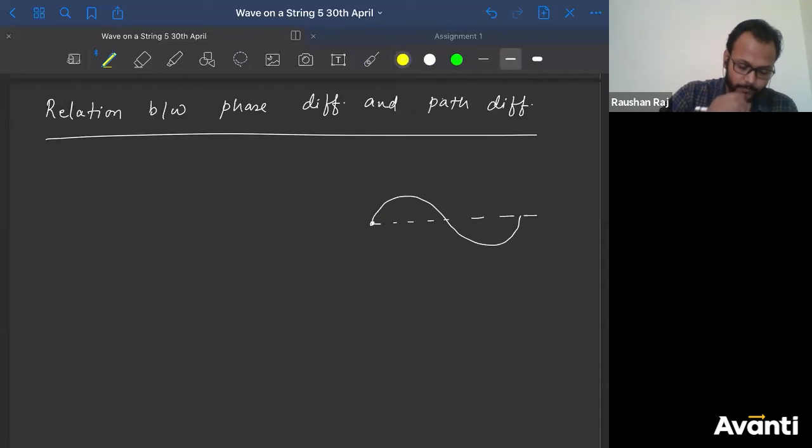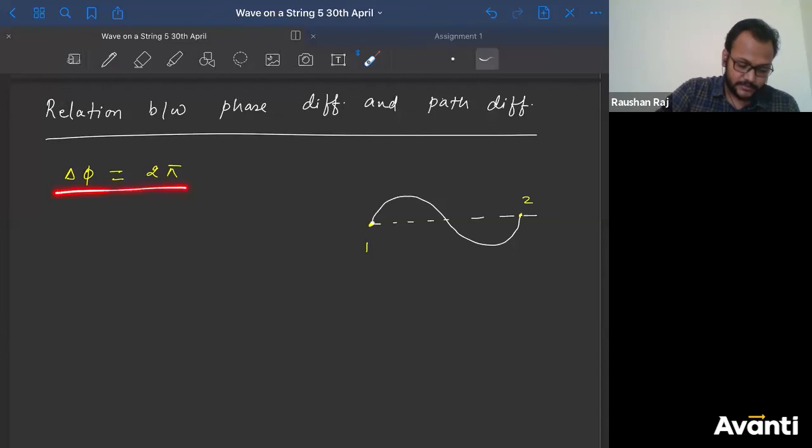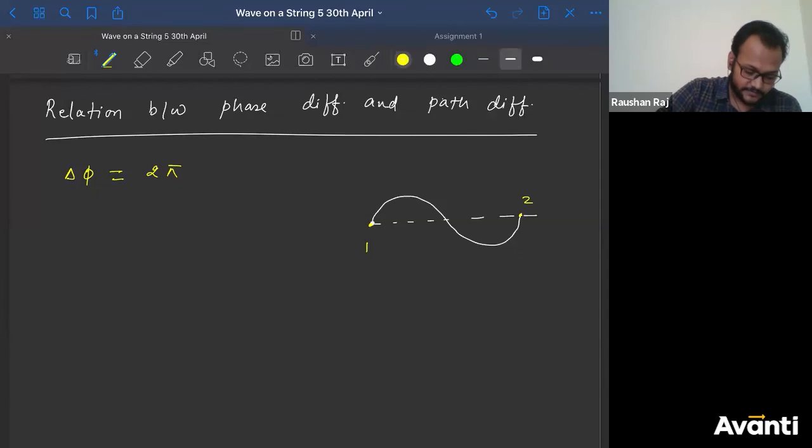ठीक है, tell me what is the path difference, phase difference between 2 points. If I say this is 1 and this is 2, tell me what is the phase difference between these 2 points. क्या बोलेंगे? 2 pi. Correct है? So this is the phase difference between these 2 points. And what is the path difference here? So I'll represent path difference as delta x. So that is nothing but lambda. Okay? तो इन्हीं को इक्वेट करके मैं बात करता हूँ.